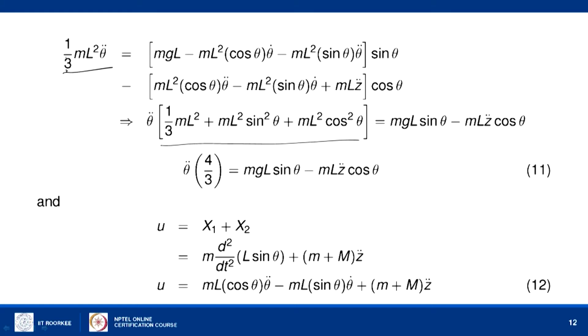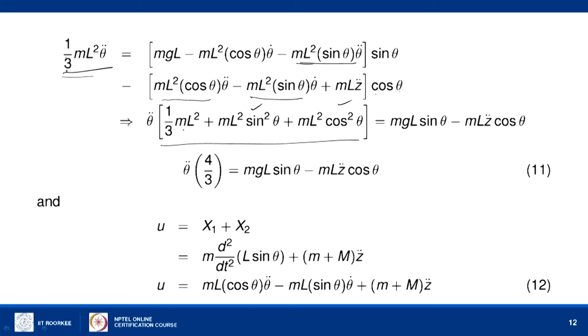First term is 1 by 3 m L square, and from here we get m L square cos theta, and here we get m L square sin theta, sin square theta, because we have to multiply from this one. Here we get m L square sin square theta with a minus sign. When it comes to the left side, we will get this one and this expression. So, the remaining expressions are in the right hand side.